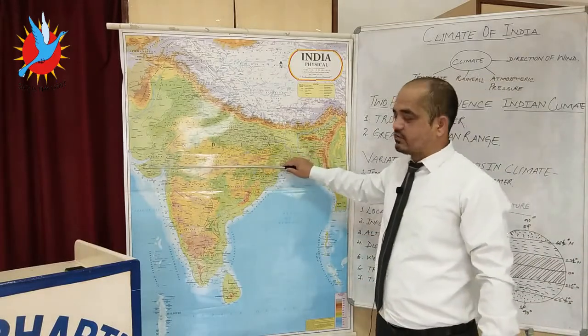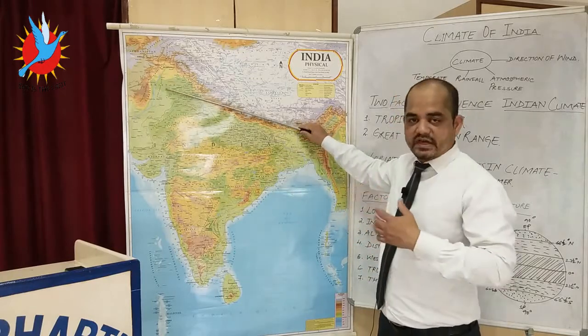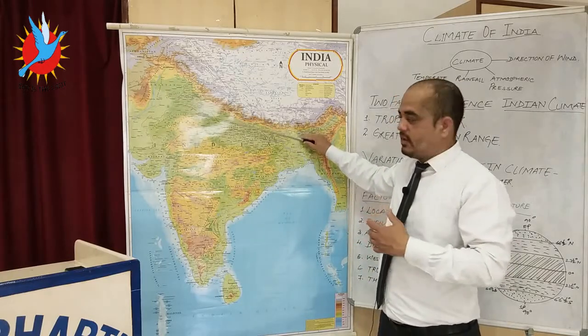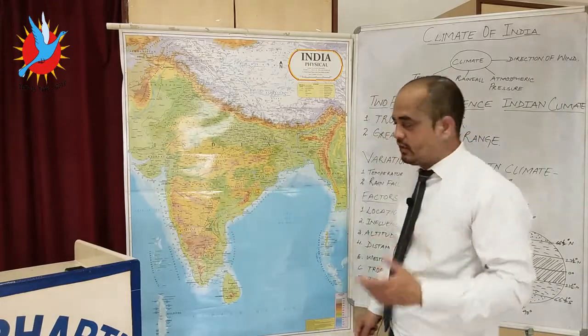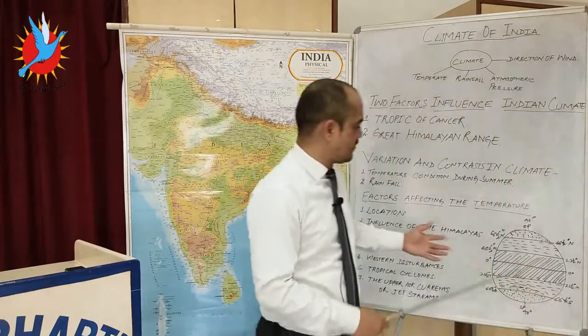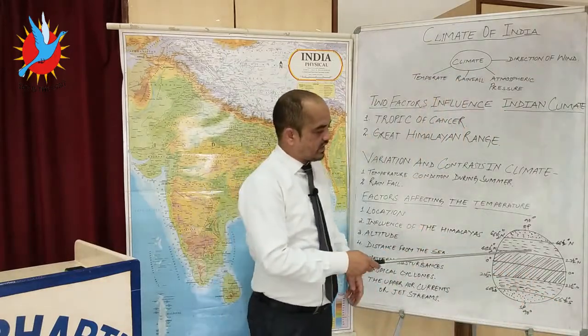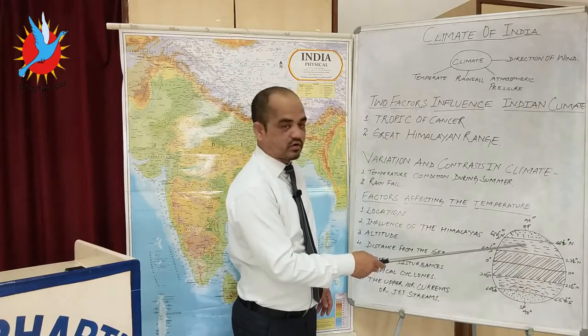The Tropic of Cancer lies at 23.5 degrees north. The zone above the Tropic of Cancer is known as the temperate zone. The zone below the Tropic of Cancer is known as the tropical zone. We can understand this by a figure which I have made over here. See, India lies both below and above the Tropic of Cancer.